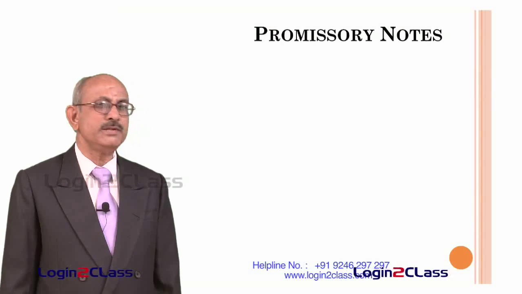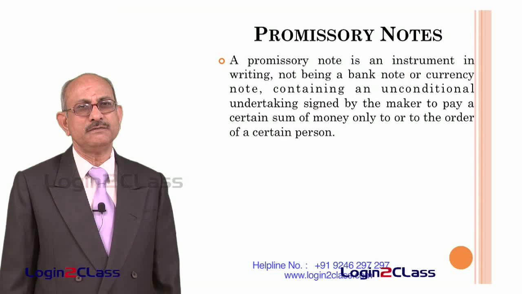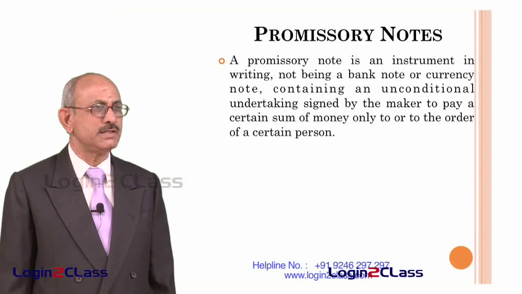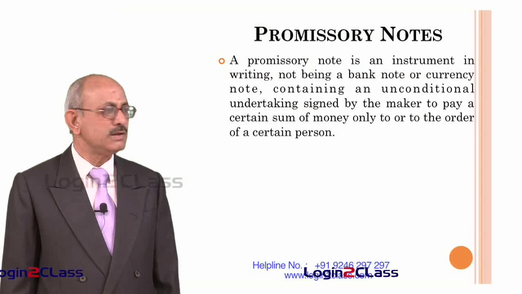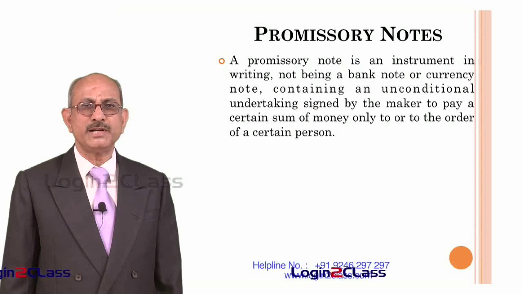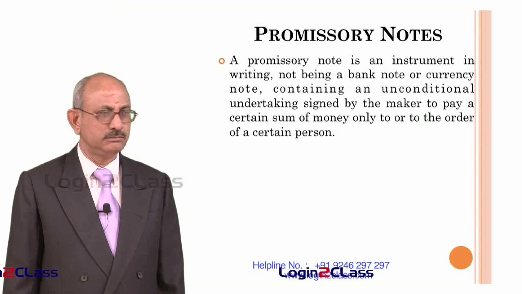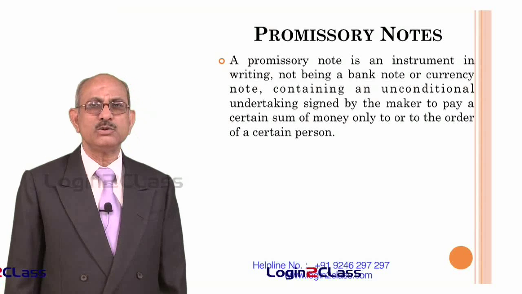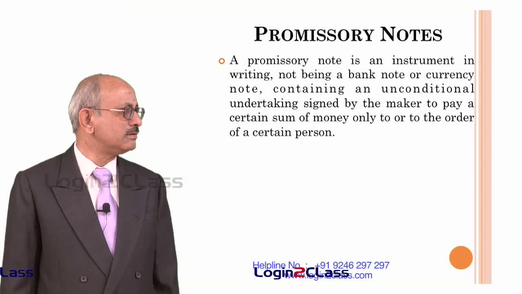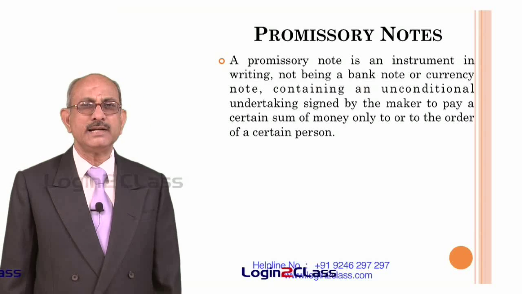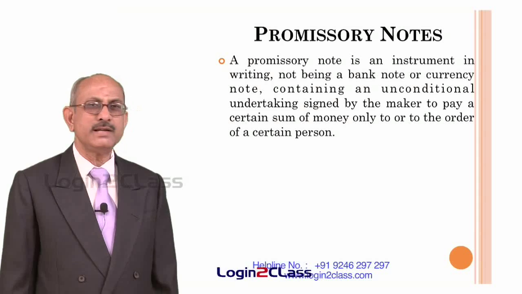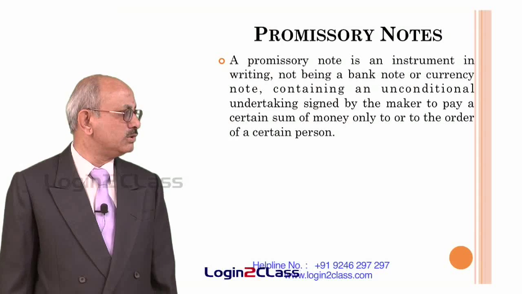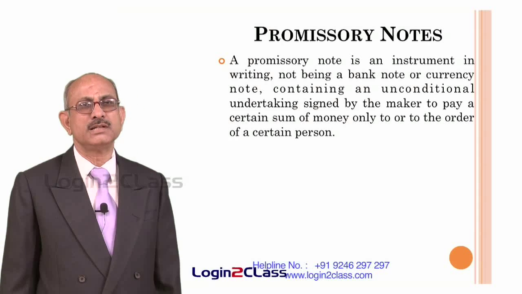So, in the case of promissory notes, let us see what is the difference between a promissory note and a bill of exchange. For that, let us understand the definition of a promissory note. A promissory note is an instrument in writing, not being a bank note or a currency note, containing an unconditional undertaking signed by the maker to pay a certain sum of money only to or to the order of a certain person.